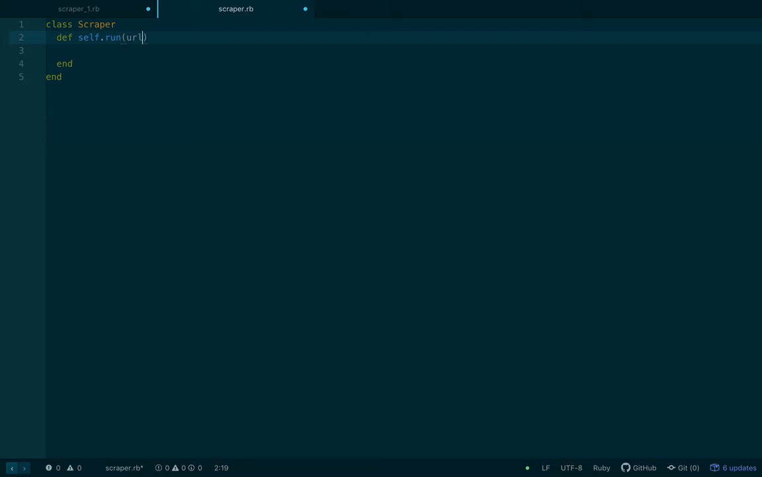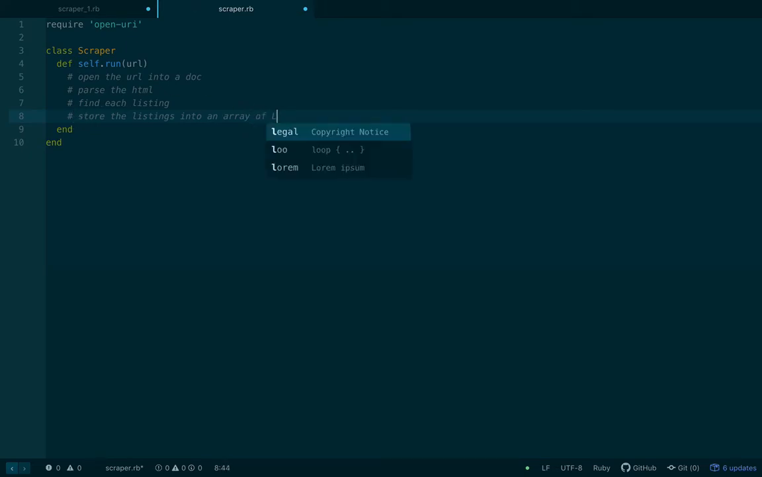Let's stick with that. So we're going to have to require OpenURI because we're going to make use of OpenURI. So in here, we're going to open the URL into a doc, parse the HTML, find each listing, store the listings into an array, something like this, of listing objects.